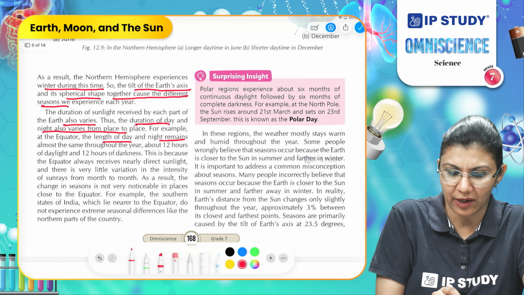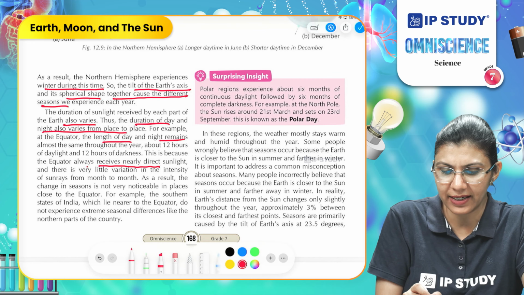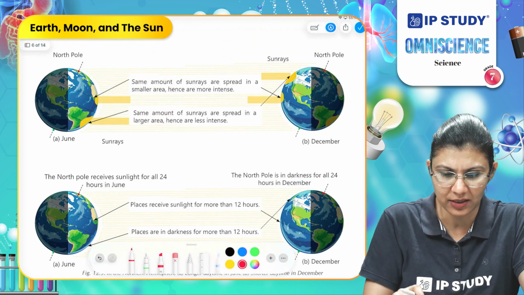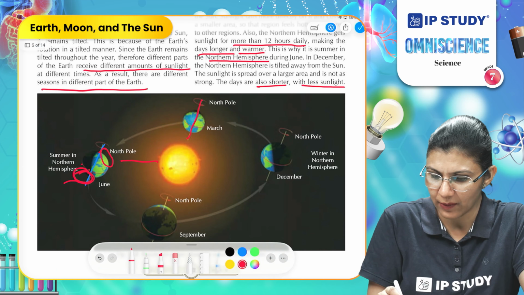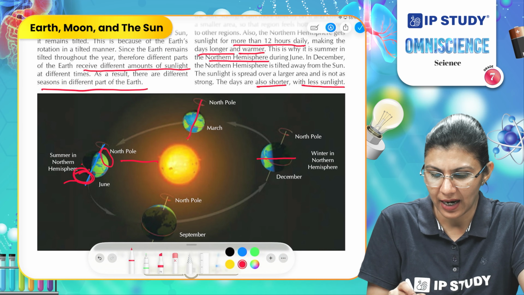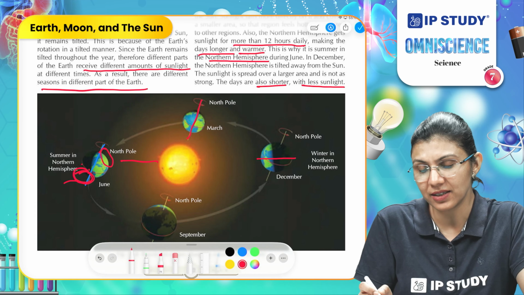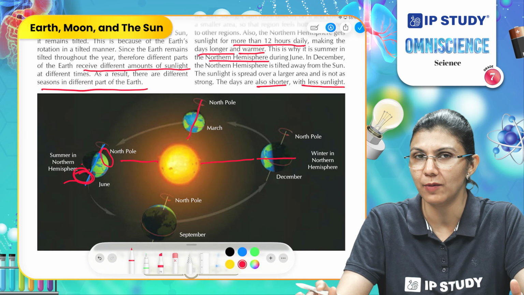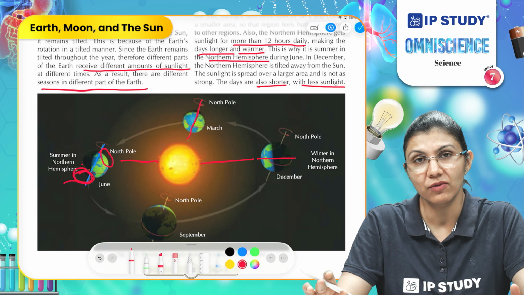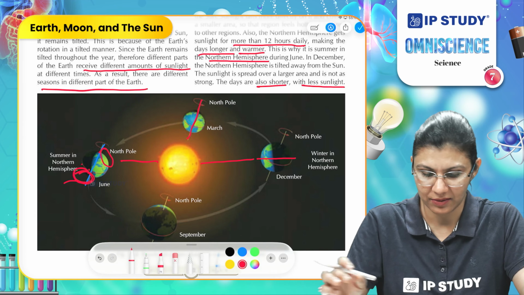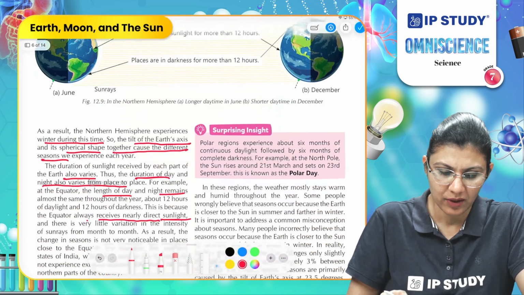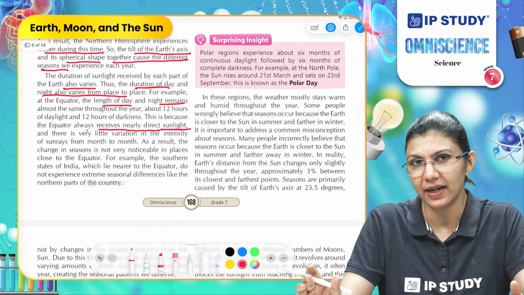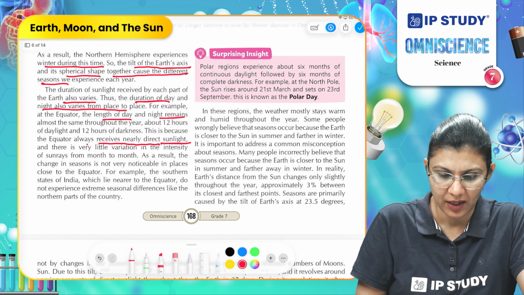This is because the equator always receives nearly direct sunlight. If you notice the position, the equator is here, and even though the Earth is tilted, it is receiving almost an equal amount of sunlight and for equal hours. So, here we can say the day and night are almost equal.